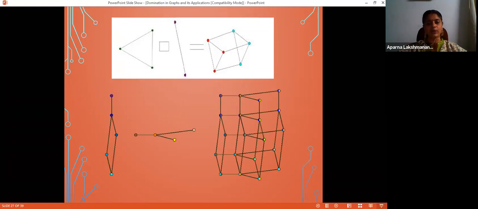Here you have one more example. I've taken 2 arbitrary graphs and drawn the Cartesian product. This particular graph, you can see that there is 1 copy here, 1 more copy here, 3rd copy is here, and 4th copy is here. So there are 4 copies of the first graph drawn vertically. And now consider the graph H, which is drawn horizontally. Here you have 1 copy of H.